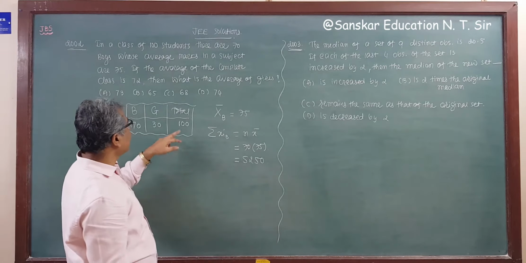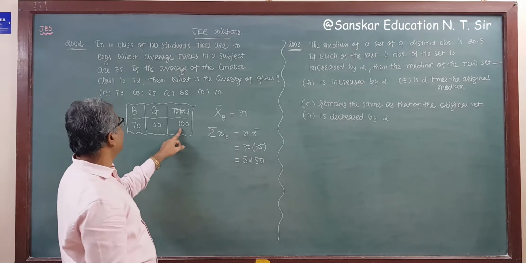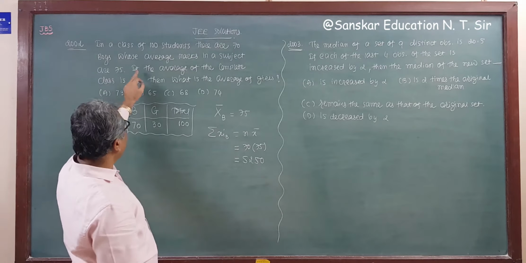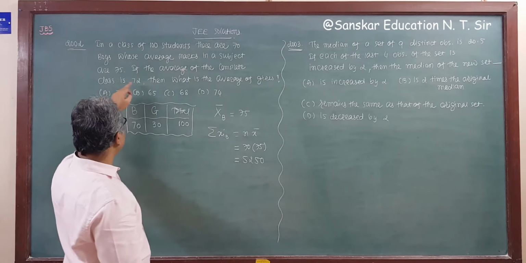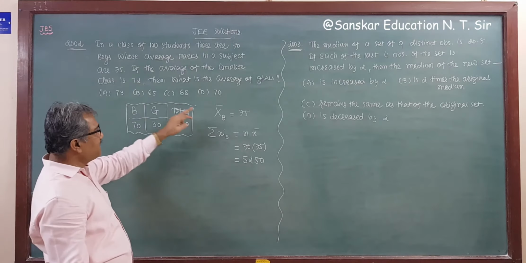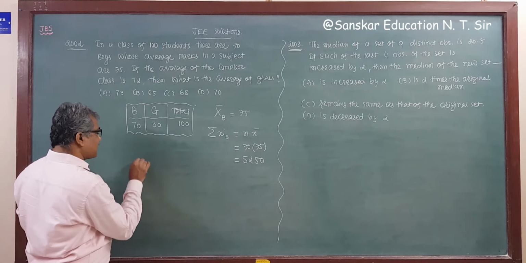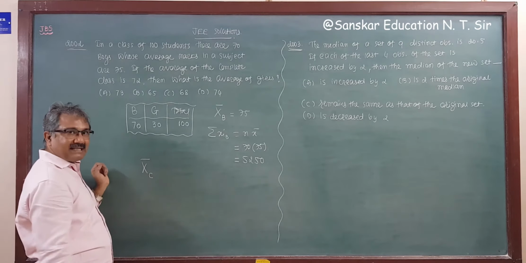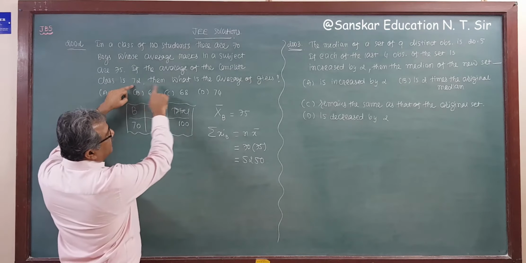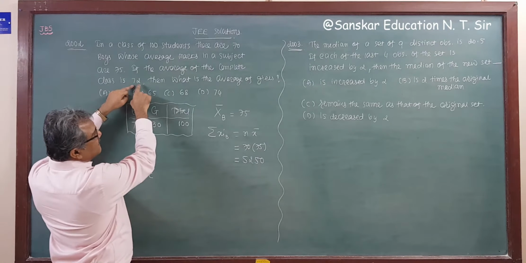Now there are a total of 100 students, right? And the average of the complete class is 72, that is the mean for the class, x bar for class is C, is given, so the complete class is 72.